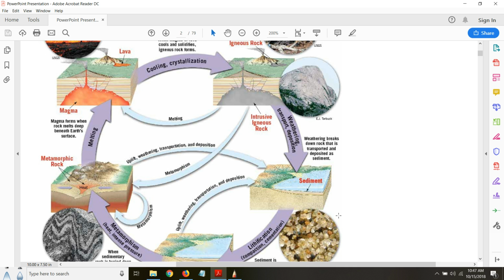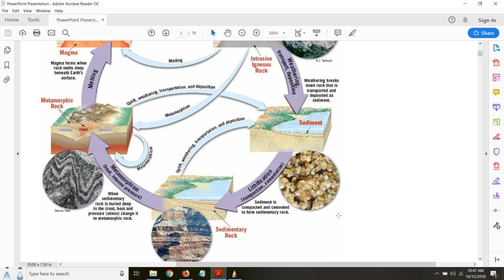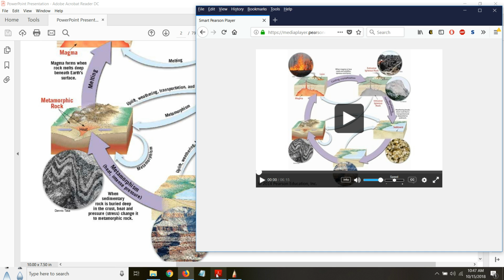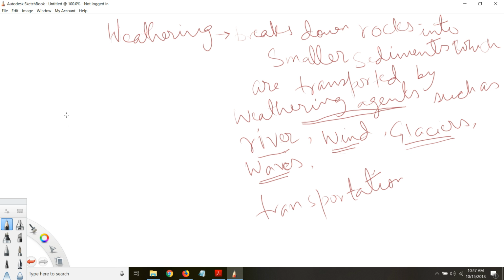So that is one process, weathering. And then another process is lithification, where the loose sediments are compacted and cemented. So think about this. You have all these loose sediments now, and then you have water flowing through them, right? These are small pores through which water is flowing.